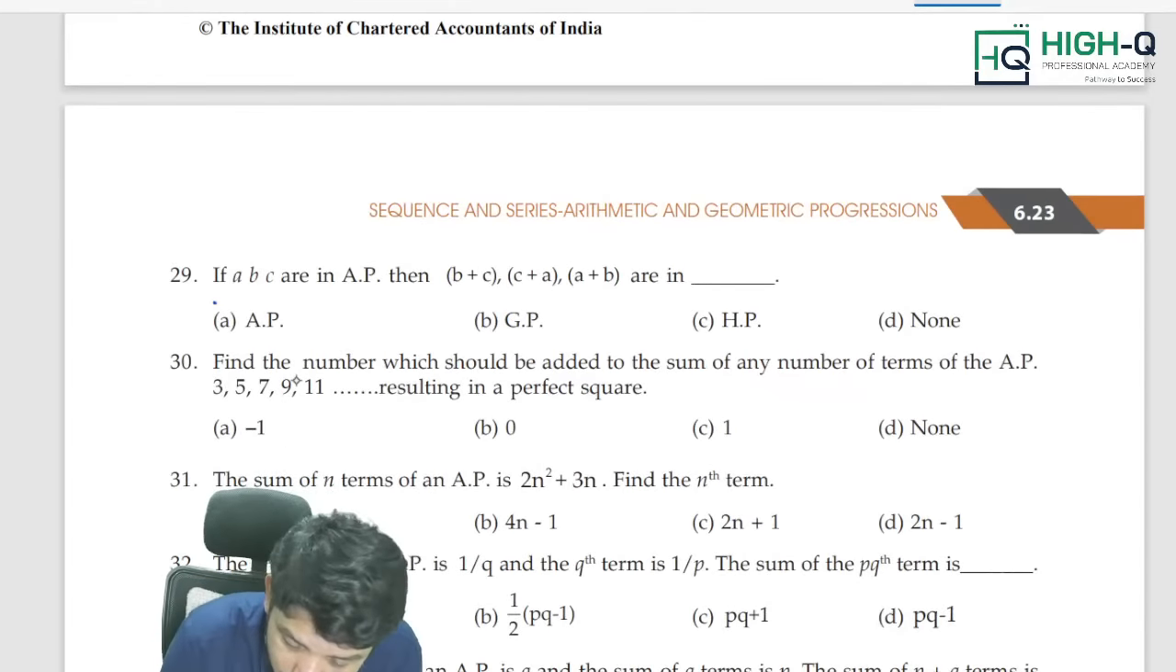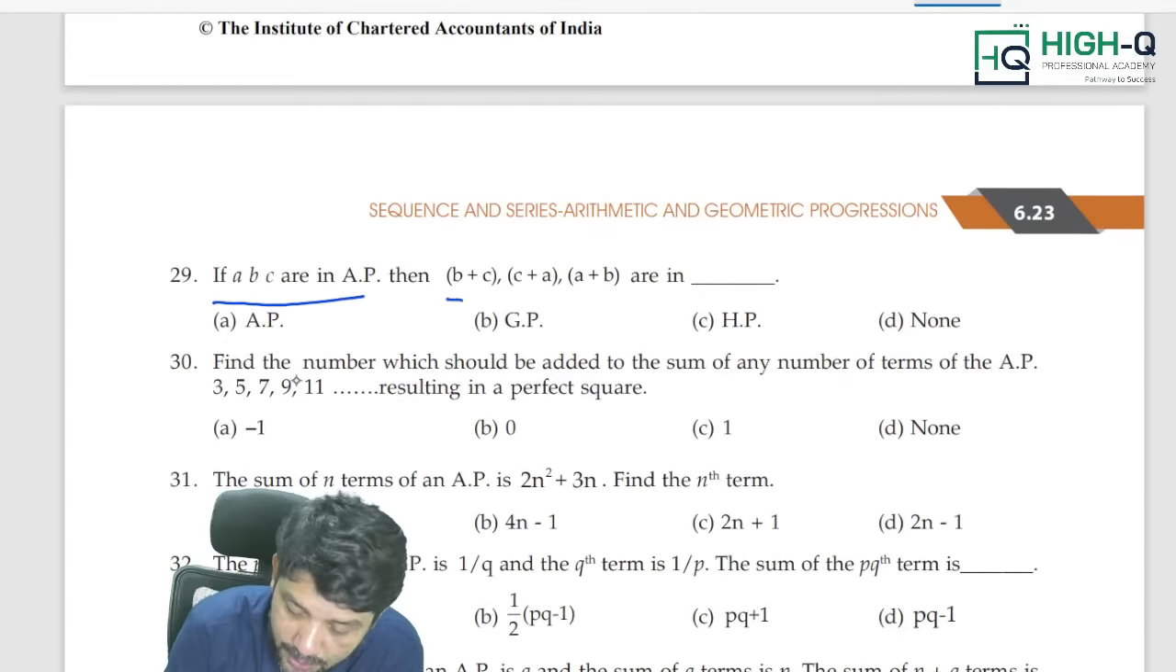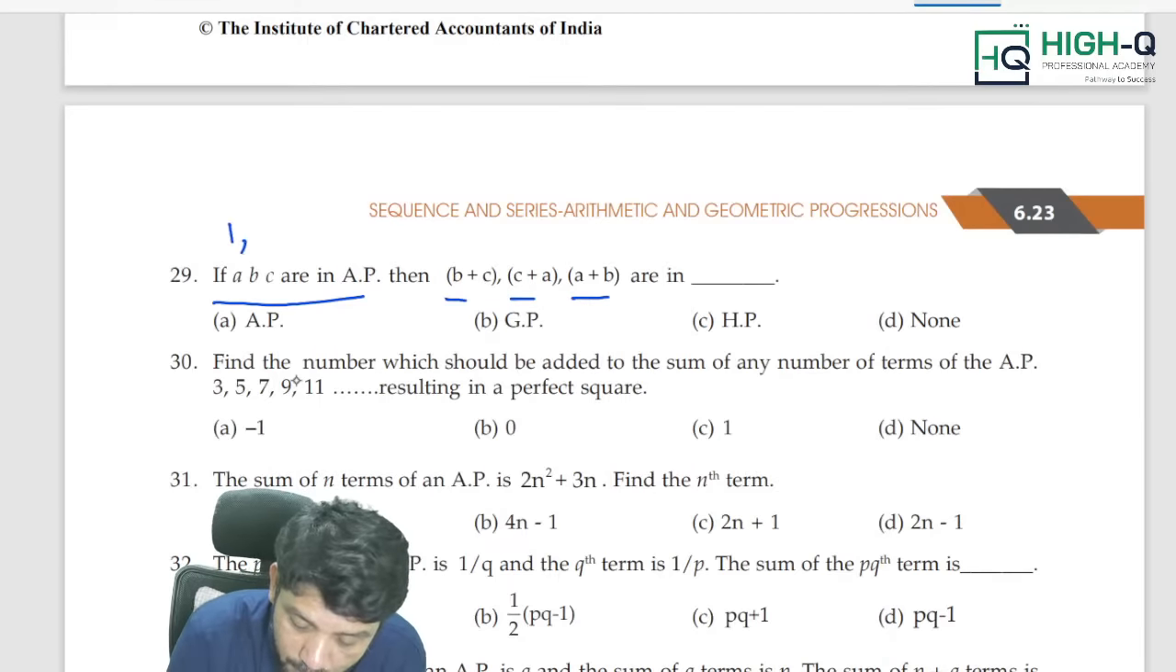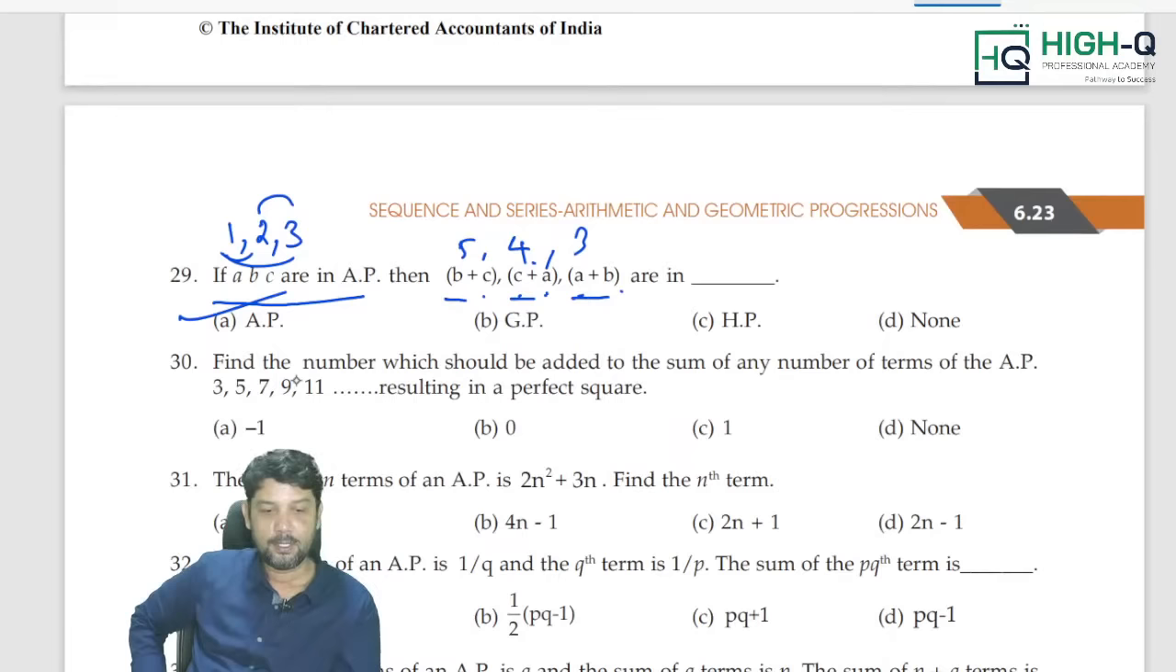For example, if A, B, C are in AP, and they ask you to find out whether B plus C, C plus A, A plus B are in what? Simply, the method I follow is to take 1, 2, 3. Then B plus C is 5, C plus A is 4, A plus B is 3. Sir, 5, 4, 3, they are in AP. Answer over. Is that right, my dear?